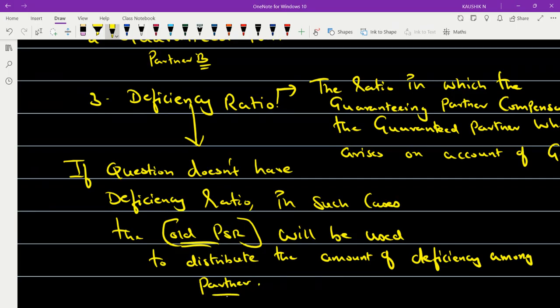Got it? Able to understand the meaning of deficiency, guaranteed partner, guaranteeing partner, and the concept of guarantee of profits?